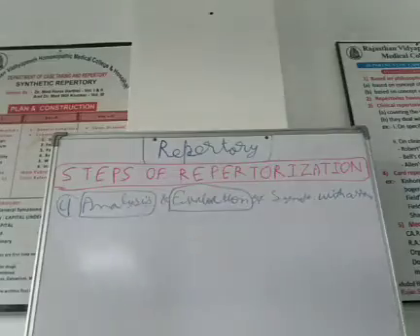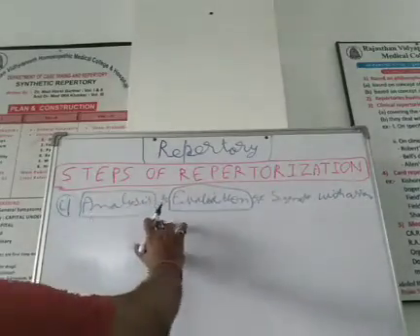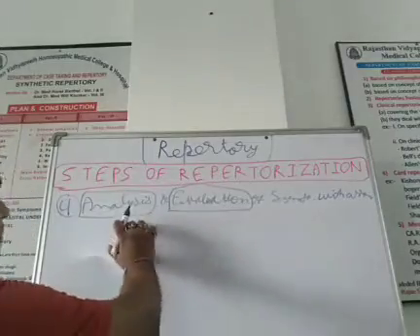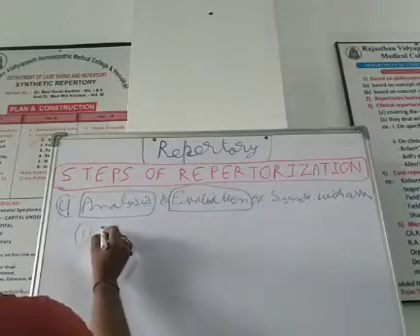So analysis and evaluation play a very important part. Now how should this analysis and evaluation be done?